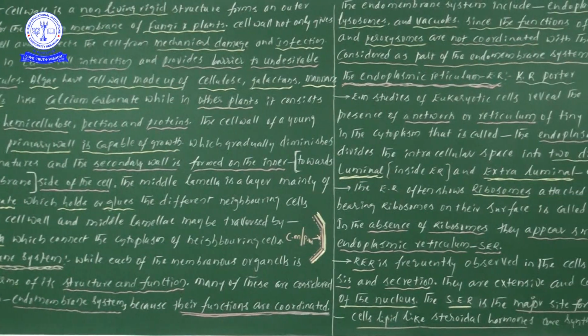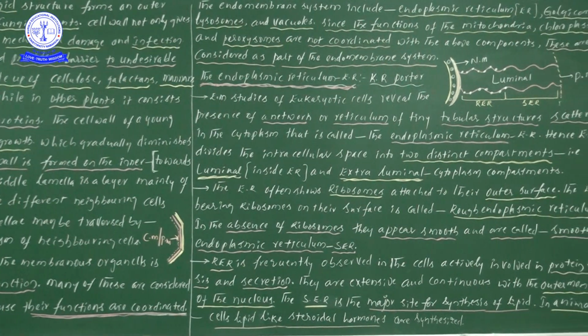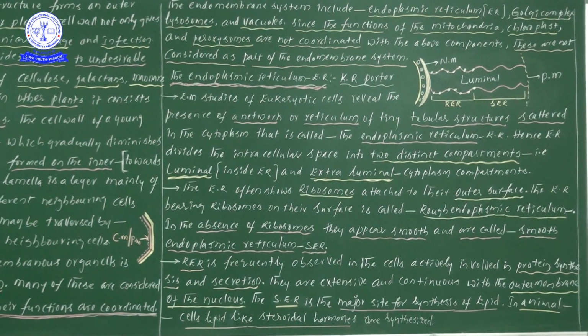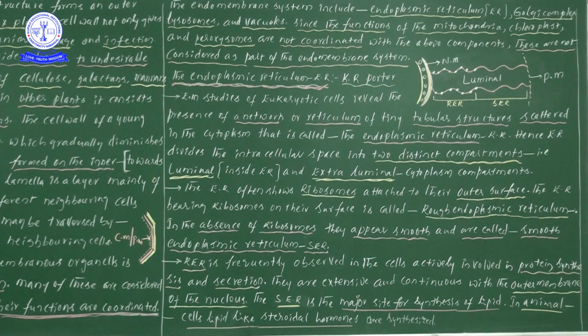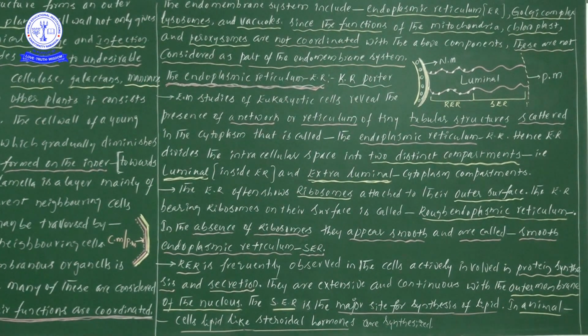Now let us study one by one which cell organelles come under the endomembrane system. The endomembrane system includes endoplasmic reticulum, the first one.